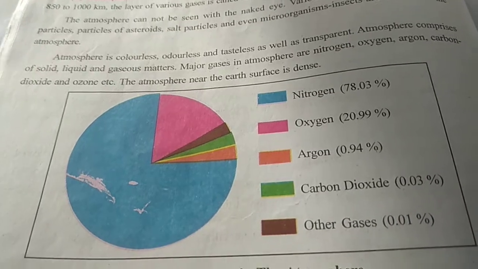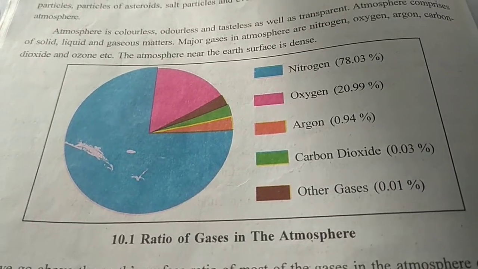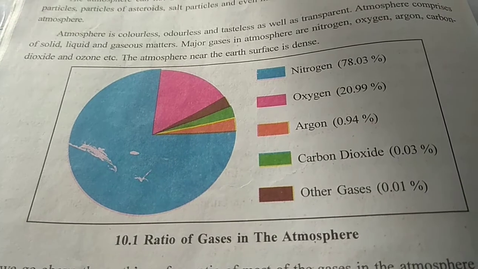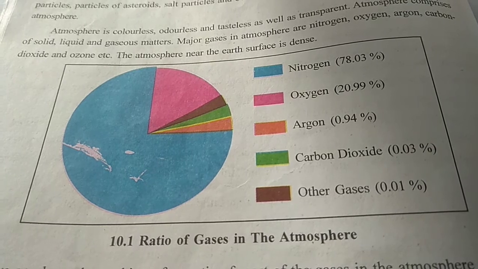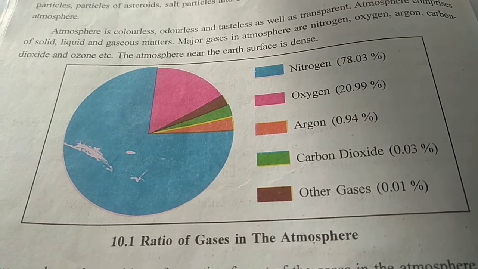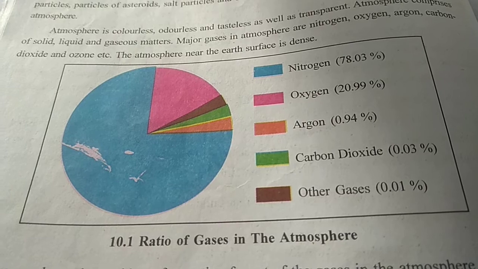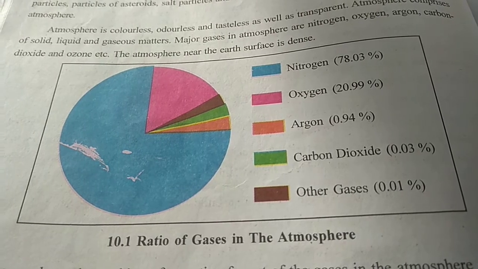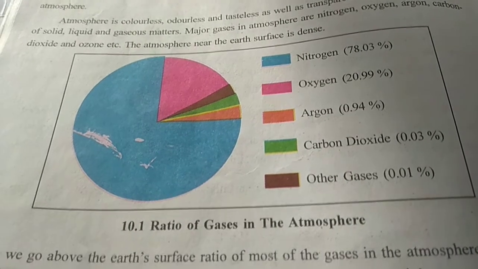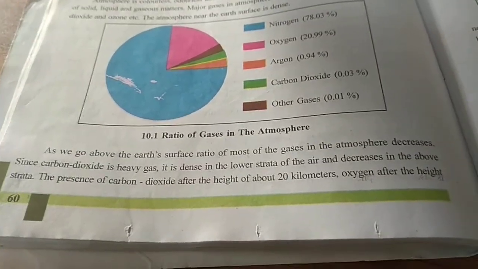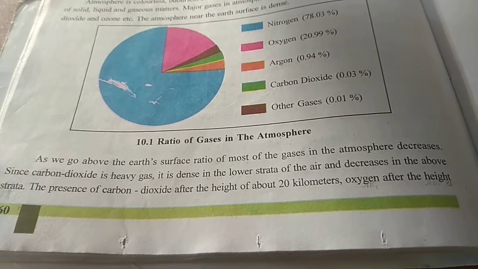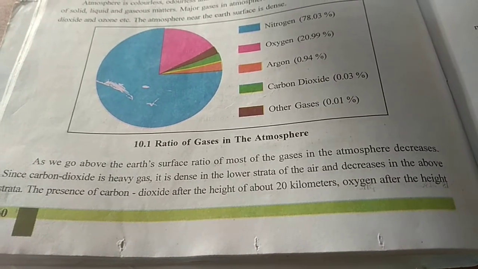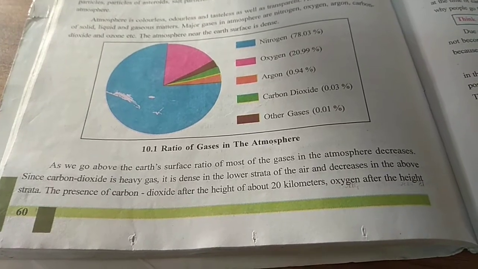As we can see in this pie chart, the ratio of gases in the atmosphere is given. The majority of gas found in the atmosphere is nitrogen, that is 78.03%. After that, there is oxygen, carbon dioxide, argon, and other gases. There are many dust particles also, we have to remember. And as we go above the Earth's surface, the ratio of most of the gases in the atmosphere decreases.